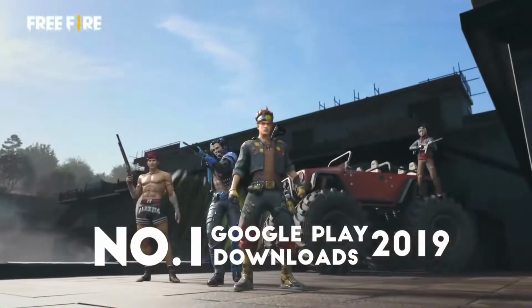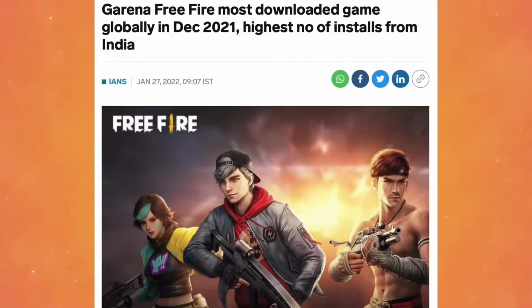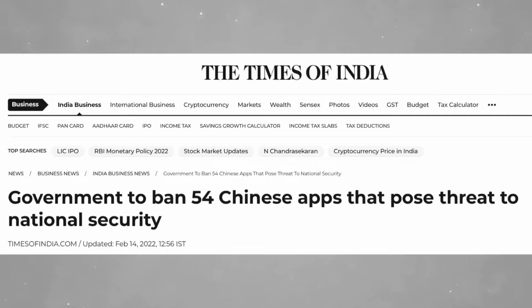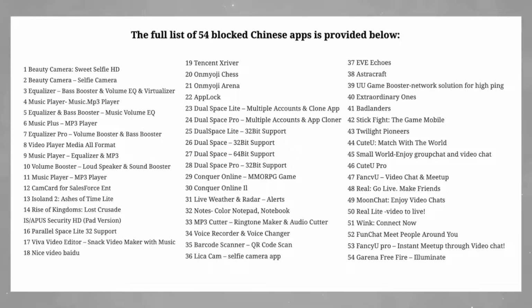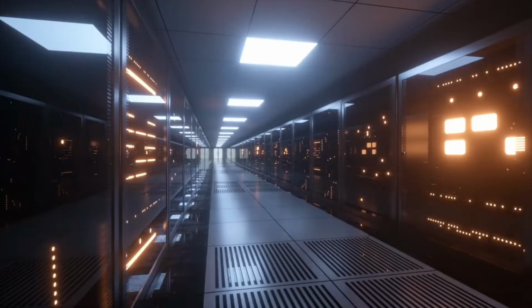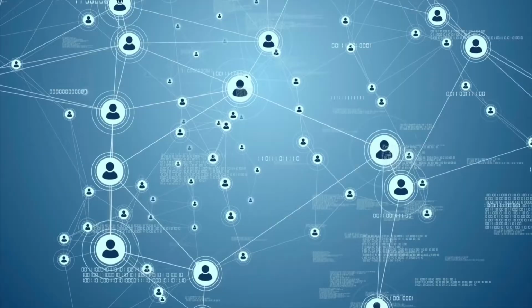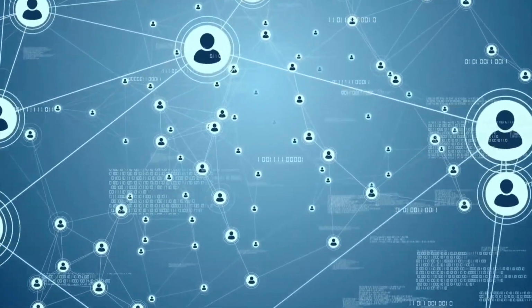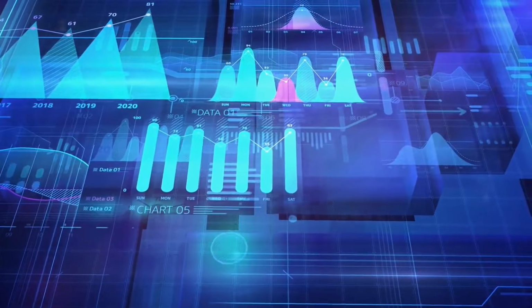Hey guys, the most downloaded game of 2019, Free Fire, has been banned in India, along with 54 other Chinese applications. According to the government of India, these applications are banned due to the stealing of data of Indian users. It is claiming that millions of data are manipulated and kept by the Chinese government.